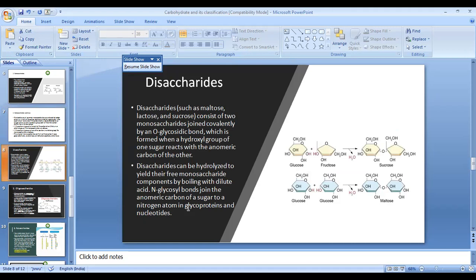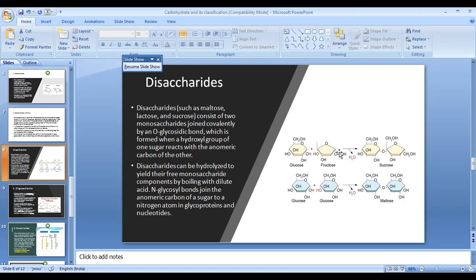Disaccharides such as maltose, lactose, and sucrose consist of two monosaccharides joined covalently by an O-glycosidic bond, which is formed when a hydroxyl group of one sugar reacts with the anomeric carbon of the other. Disaccharides can be hydrolyzed to yield their free monosaccharide components by boiling with dilute acid, and N-glycosyl bonds join the anomeric carbon of a sugar to a nitrogen atom in glycoproteins and nucleotides.